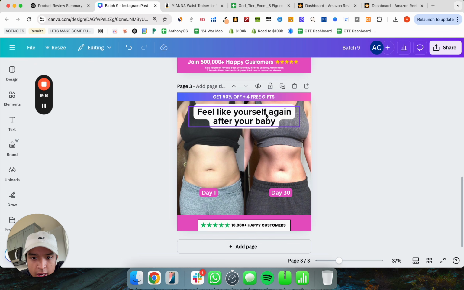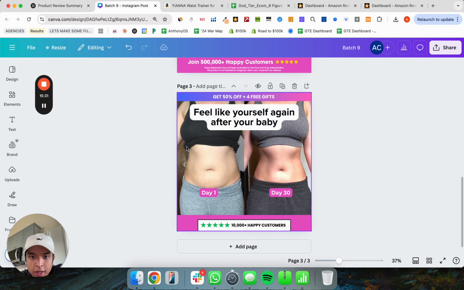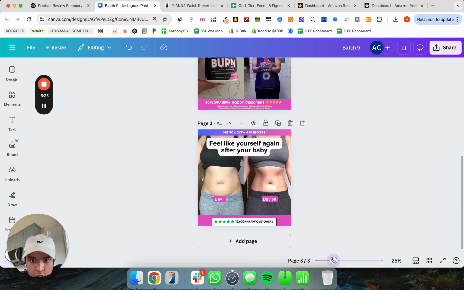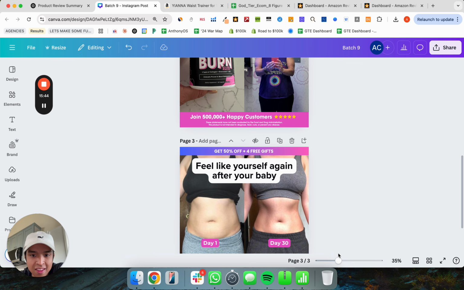And as you can see, now I have my offer up at the top, and that incentivizes people to click even further, because if they do click, they'll be able to get the 50% off plus the 4 free gifts. Now, the very first thing that your eyes are still drawn to is this headline up at the top, because it is the largest. If I just zoom out, there might be other colors that pop, but in terms of what is the most visible, and what your eyes should naturally dart to, it's going to be that main headline.